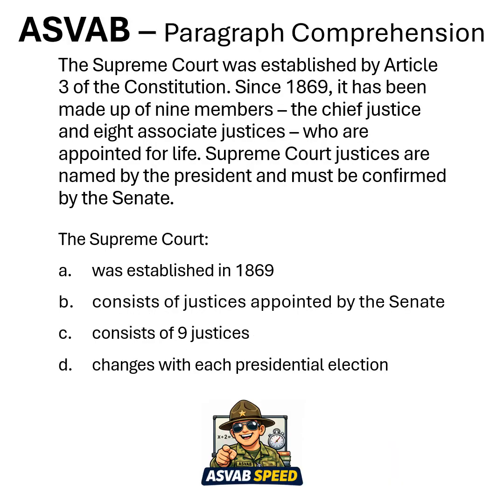Let's begin. All right, let's get out the highlighter. So what are we trying to do? We're trying to find the best statement that goes along with the Supreme Court. So if we look at A, established in 1869, B, appointed by the Senate, C, 9 justices, D, changes with each president. We'll start with A. So this one's interesting. 1869, if we go up here, 1869, but this says was established in 1869. This just says since 1869 there have been 9 members. So that one doesn't work.